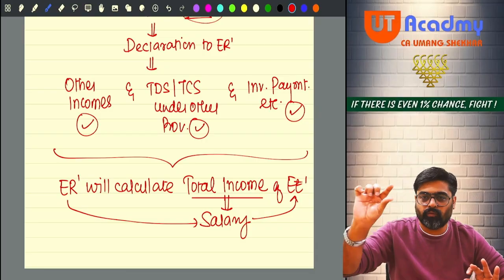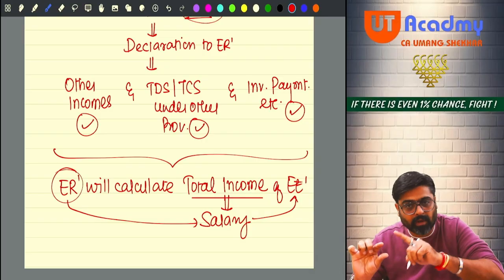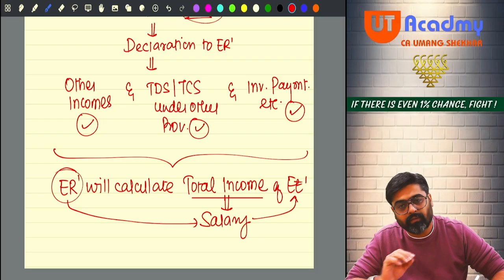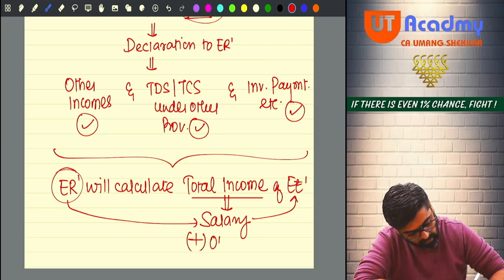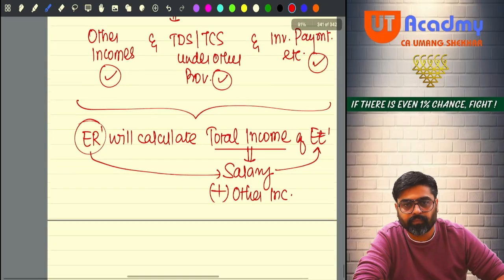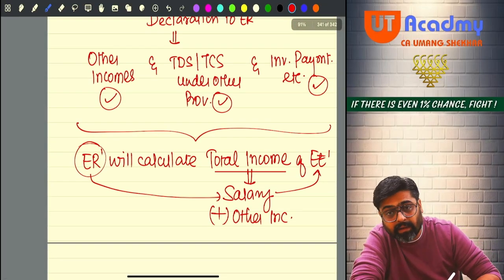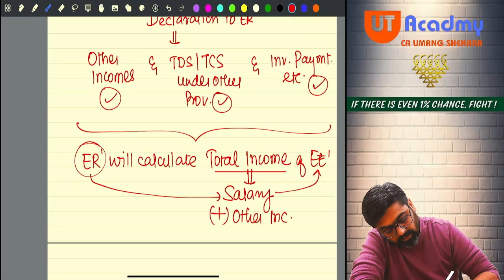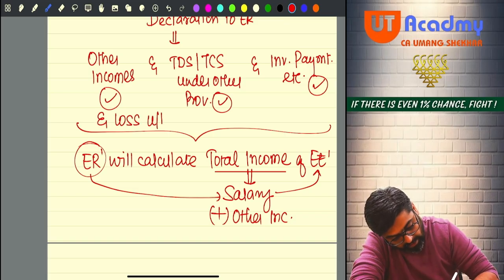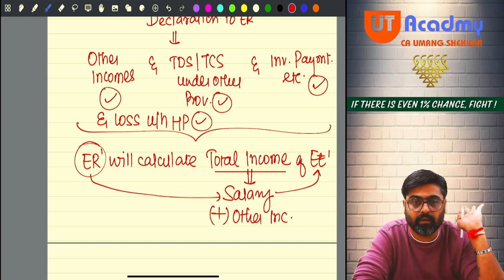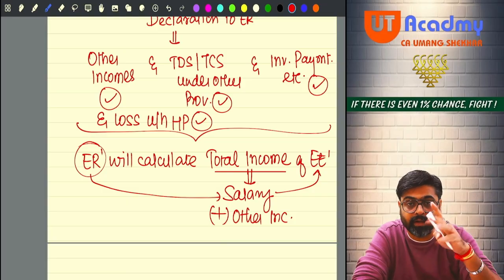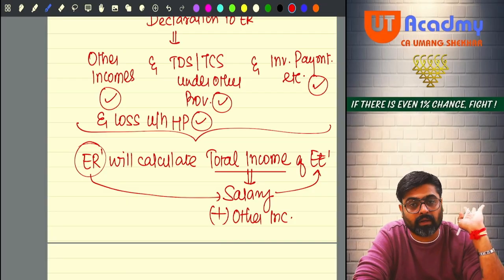So when the employer calculates your total income, he will consider the salary which he is giving you plus other income details given by you. Getting my point? Now other incomes will be considered, and loss under the head house property can also be considered if you declare. But no other loss you can declare. Even if you declare, the employer will not consider that.